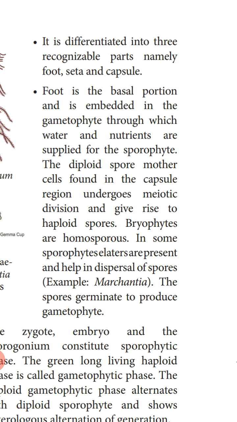So here in the sporophyte, there are three regions. The basal region is the foot. This foot is present inside the gametophyte, and it absorbs the water and the nutrients for the sporophyte.